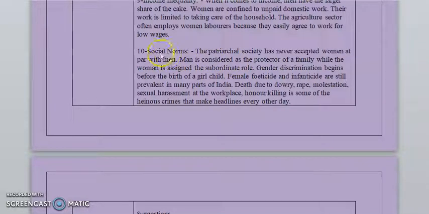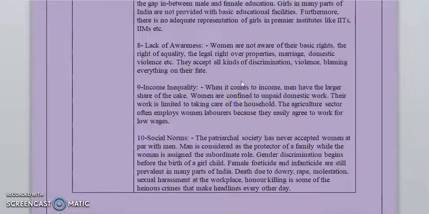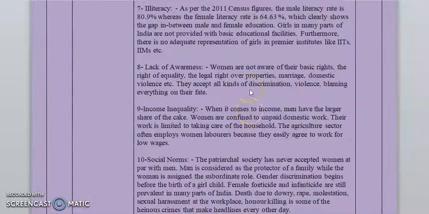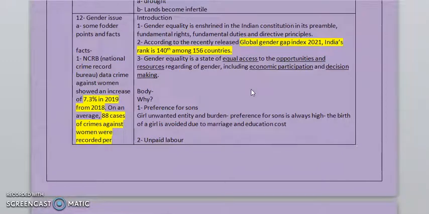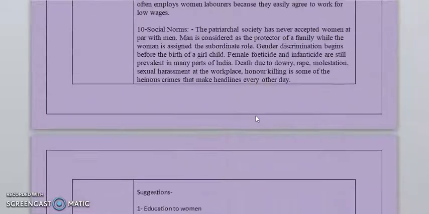There are causes like social norms, like dowry, rape, molestation, sexual harassment at the workplace, honor killing, these things. Gender discrimination begins before the birth of the girl child. So these are some social norms, social mentality, and stereotypes that are present in society against the girl child. These are some reasons why there is gender inequality in the country or in the society. You can use these points in your answer.